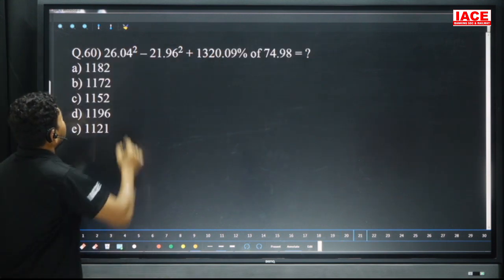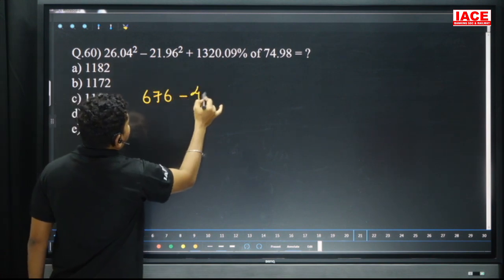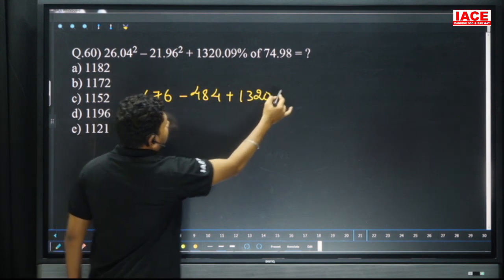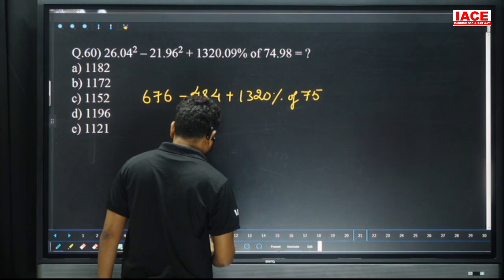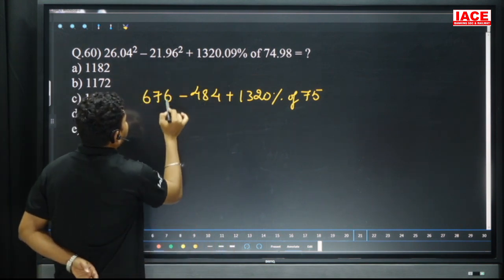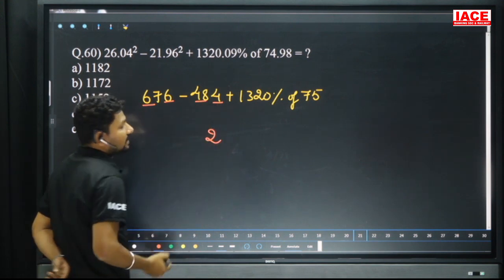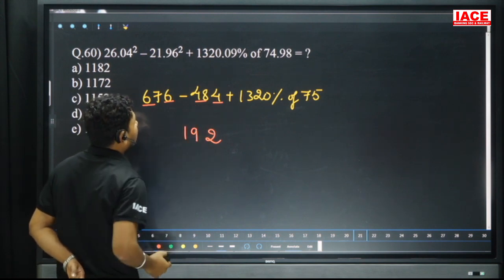Next, 26 square. 26 square value is 676. 22 square value is 484 plus 1320 percentage of 75. This we can write as 676 minus 484. 6 minus 4 is equal to 2. 67 minus 48, when you are adding 12, it is equal to 192.